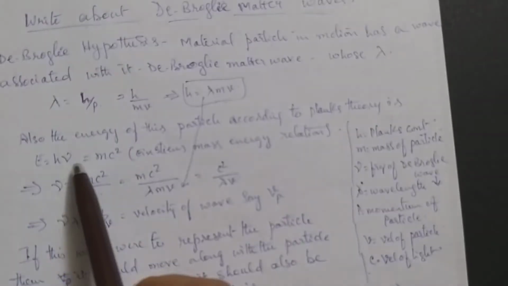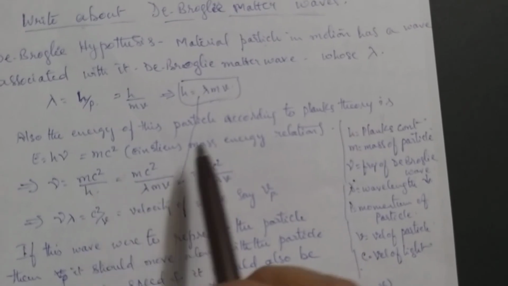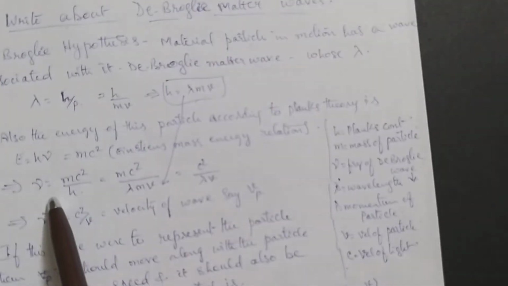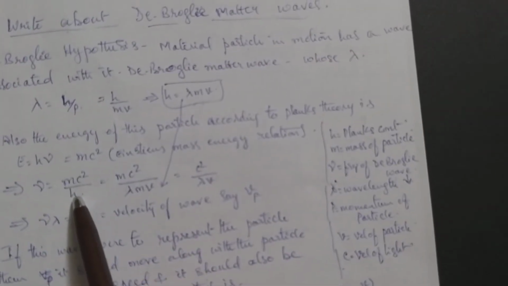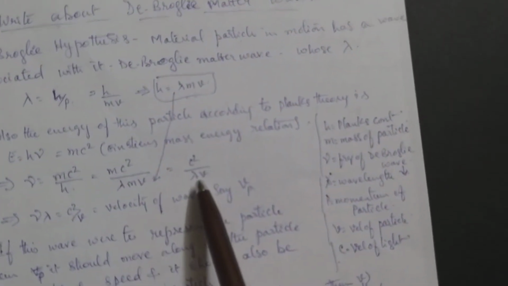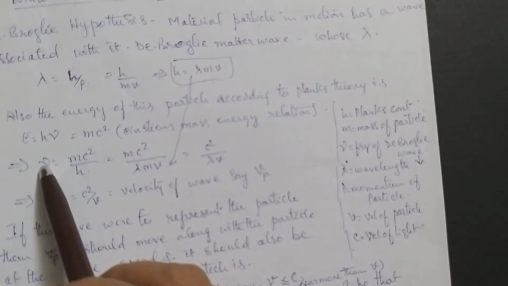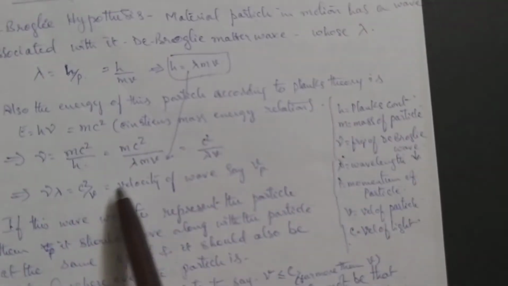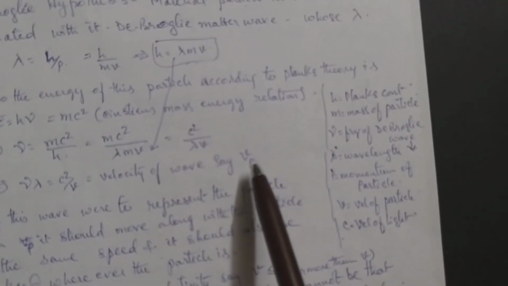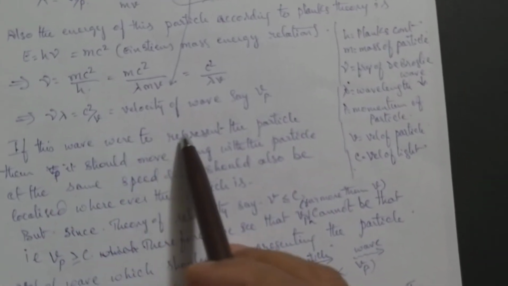So E is equal to h nu equal to mc square, Einstein's mass energy relation. So from here we take nu, supposing mc square by h, and put the value of h from here, lambda mv, we will get c square by lambda into v. Now take this lambda here and multiply. Nu into lambda will give you the velocity of the wave, which is nothing but the phase velocity, we have already called it. If this wave were to represent the particle, we have seen the controversy there